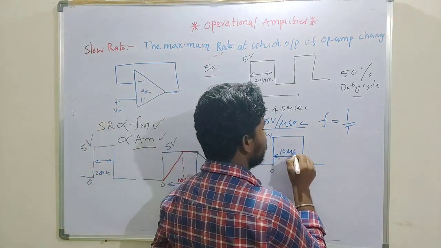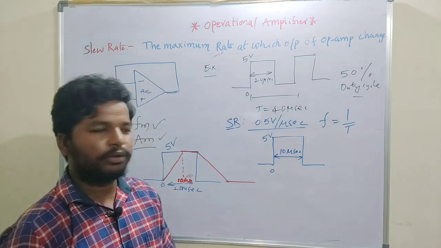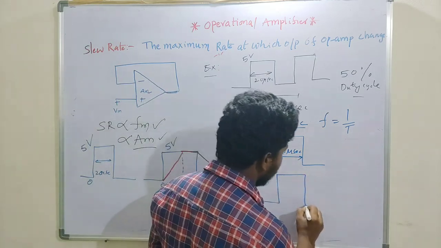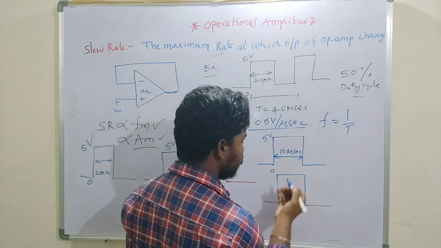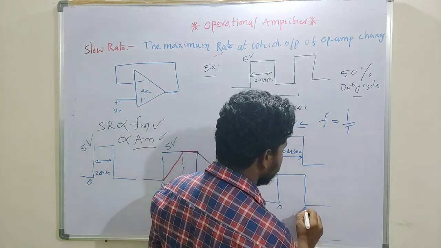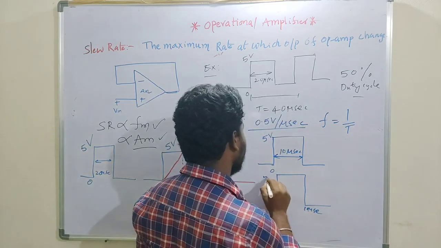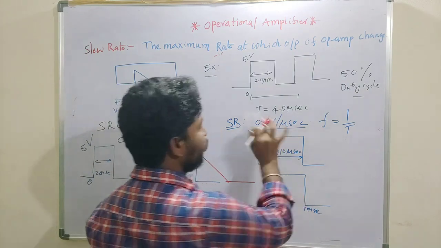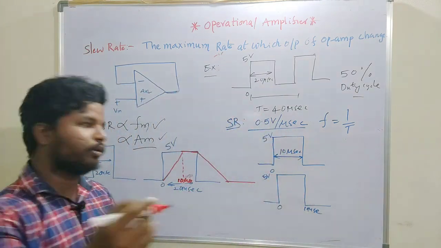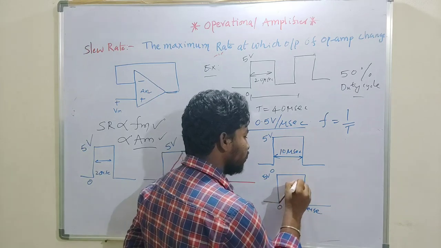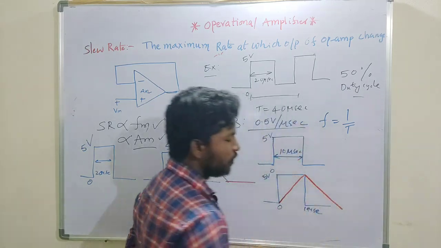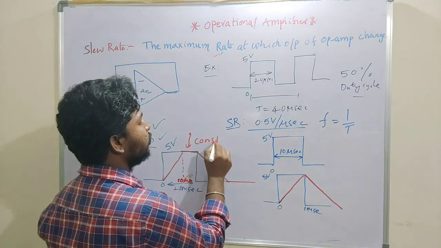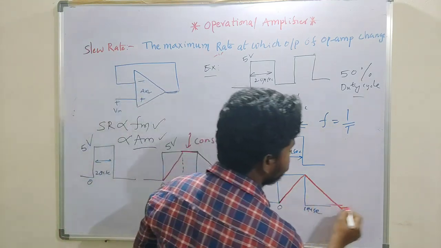If I assume the time period of the signal as 10 microseconds, the expected output will be the same as the input: 10 microseconds at 5 volts. But the practical output takes 10 microseconds just to reach 5 volts. So it takes 10 microseconds, and then it drops to 0 because there is no time left to stay constant.